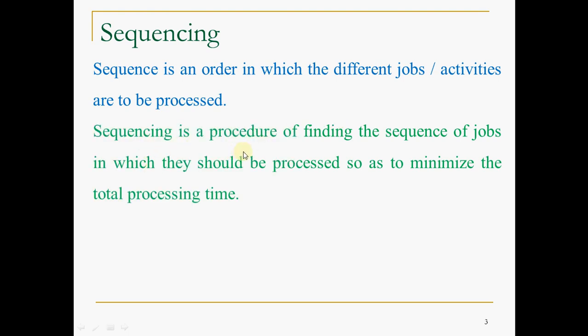Sequencing is a procedure or process of finding the sequence of jobs, that is the order of jobs, in which they should be performed or processed so as to minimize the total processing time. It is a pattern of arrangement of the jobs so as to minimize the total processing time of the jobs.